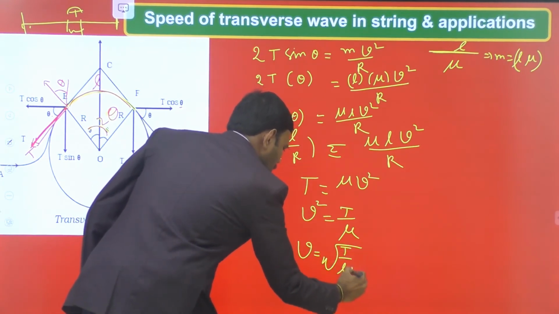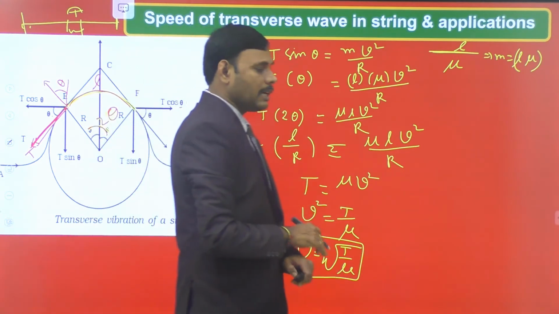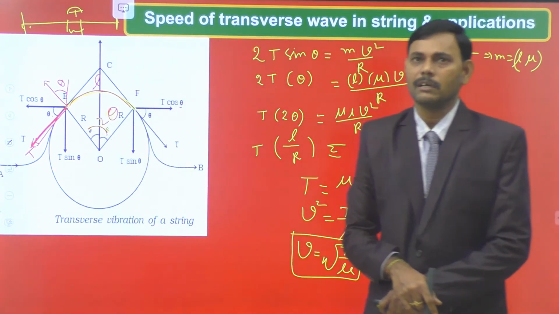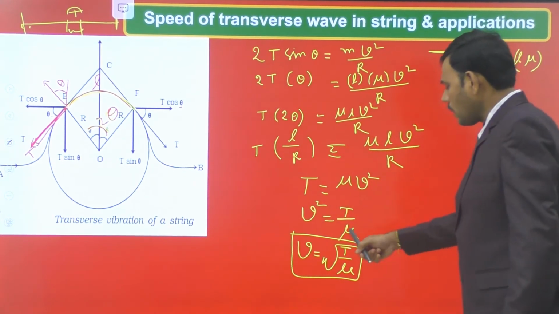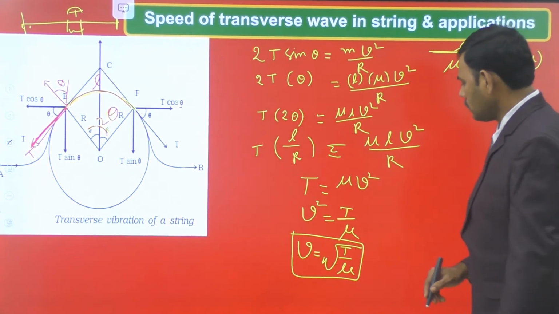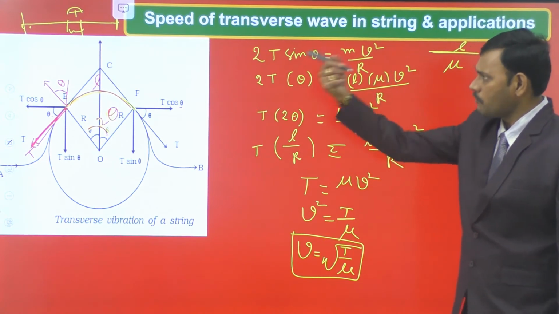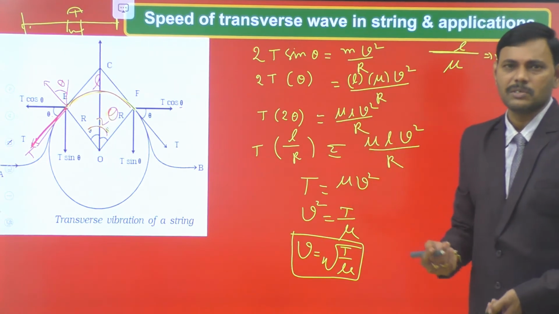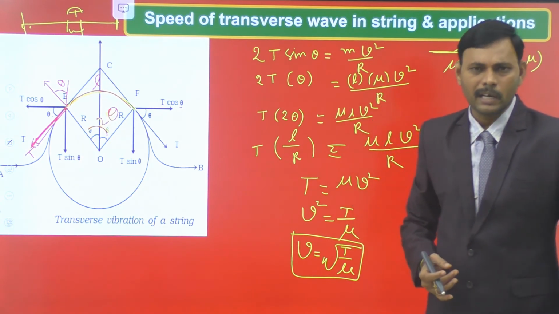Hence we come to the conclusion of this derivation, that is the velocity of a transverse wave in a string. If a transverse wave is passing through a string, its velocity is given by V equal to square root of T by mu, where T is the tension developed in the string by external effort, either by stretching the string or by adding some load to one end of the string.